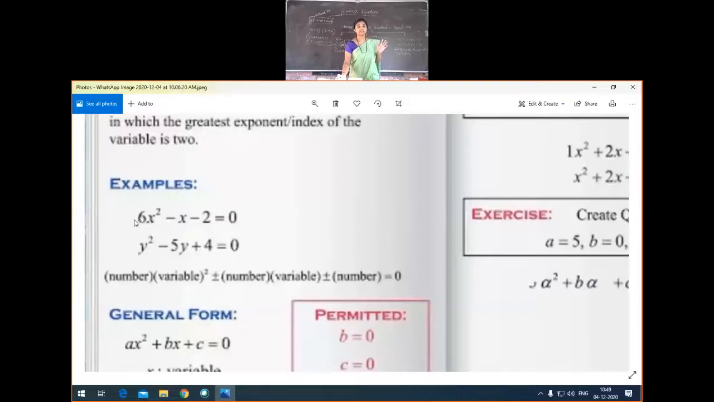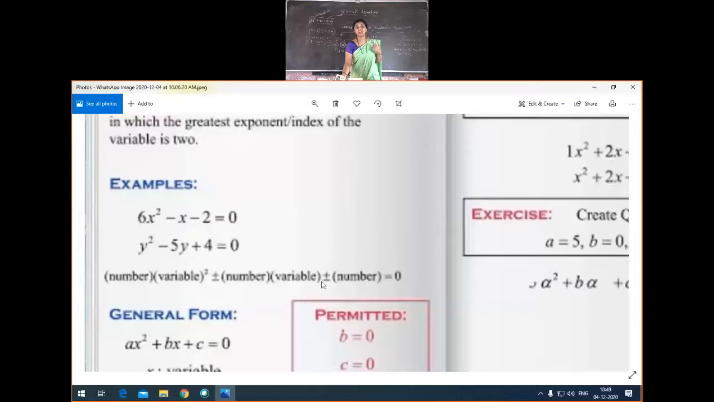Okay, see here, 6x square. 6 is one number, x is variable square. Always the general form we can write like this: number into variable whole square first, plus or minus, any sign. Then the second term is always one number into variable, just with one power, okay? Number into variable. Then again plus or minus, and one constant number is equal to 0.